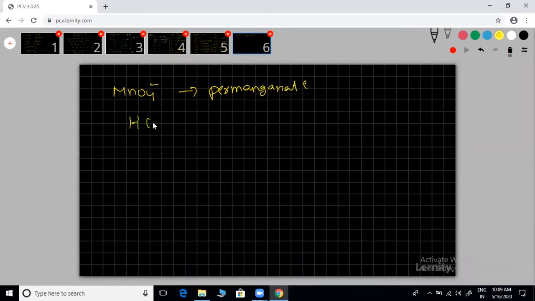Next, HCO3 minus. Bicarbonate, or you can also write hydrogen carbonate. Hydrogen carbonate they can use.